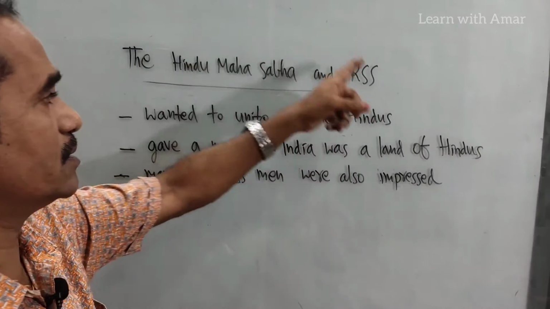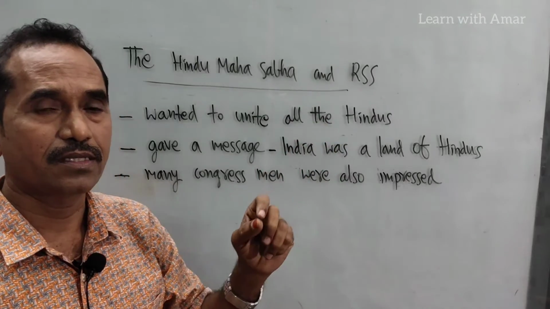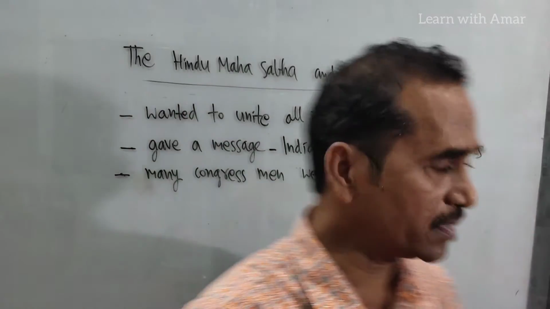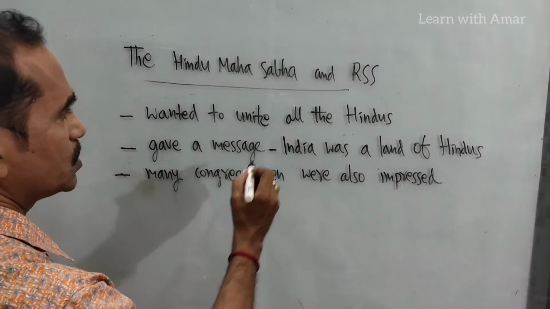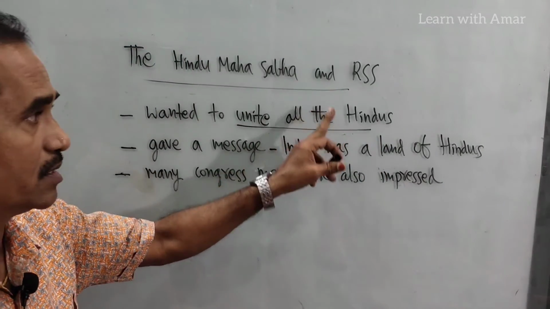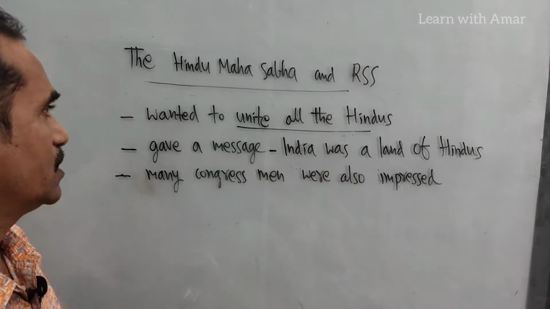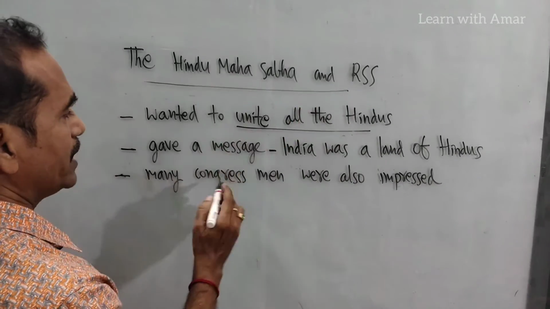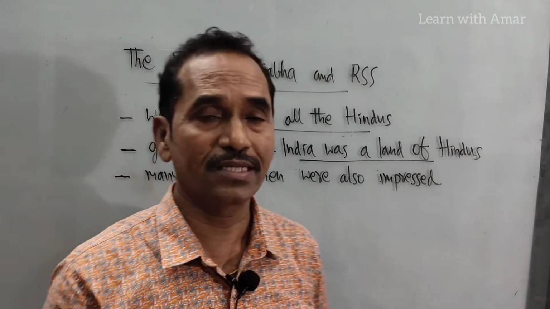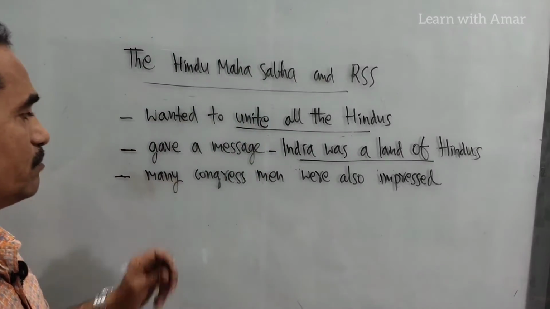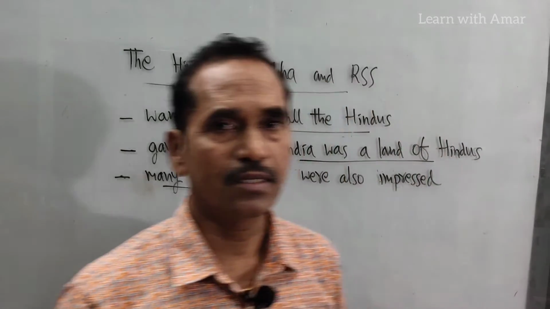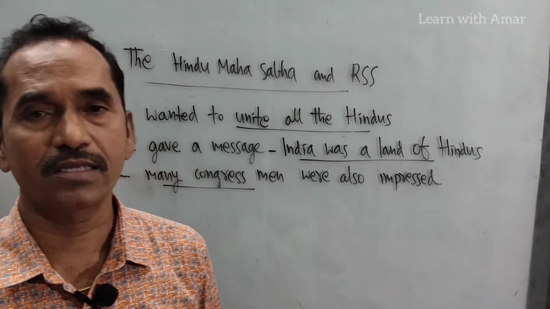These are organizations which run only for Hindus, wanting to unite all the Hindus in India. These two gave a message that India was a land of Hindus where the majority of people belonged, and many congressmen were also impressed by Hindu Mahasabha and RSS activities.